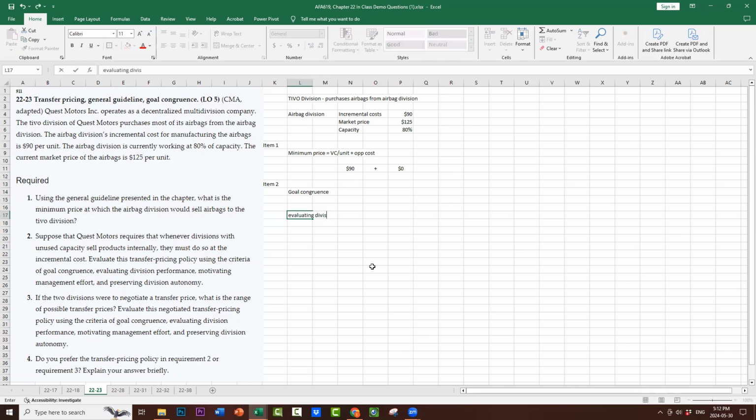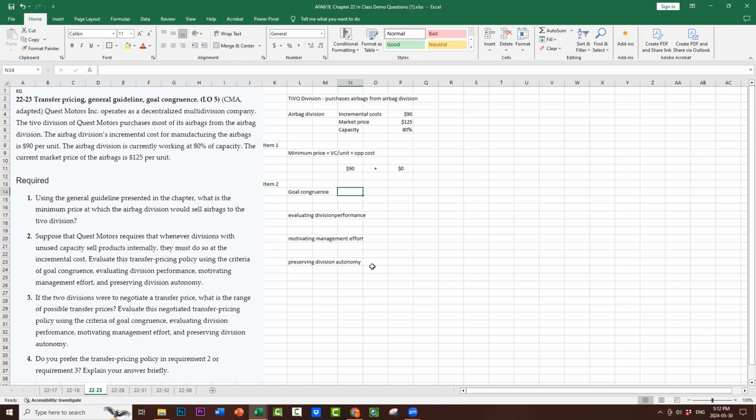Evaluating division performance. Motivating management effort. Preserving division autonomy. Okay, let's go through each one. So in this case, we've got goal congruence because they have excess capacity, they can sell.